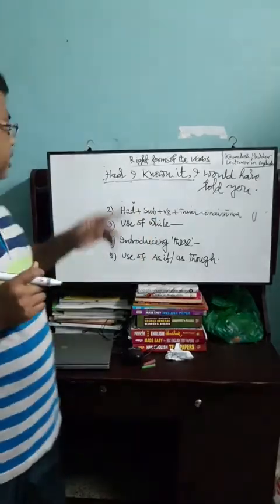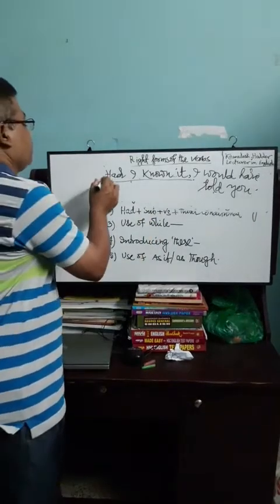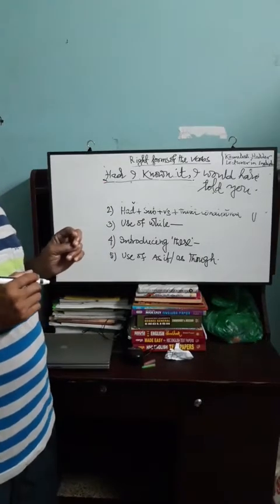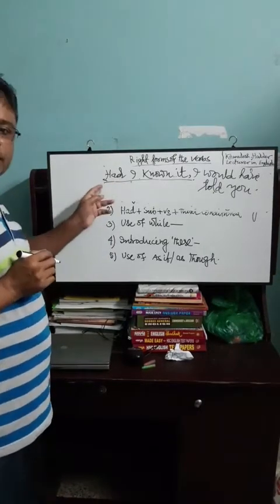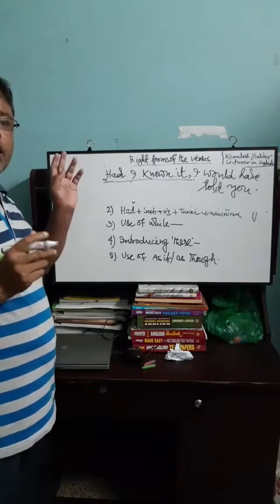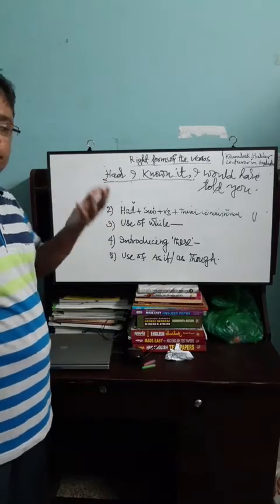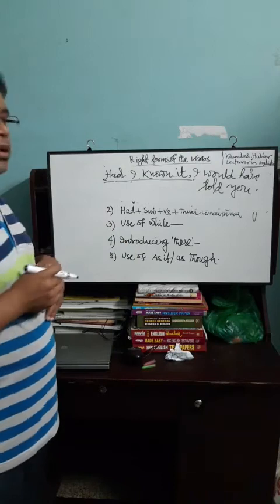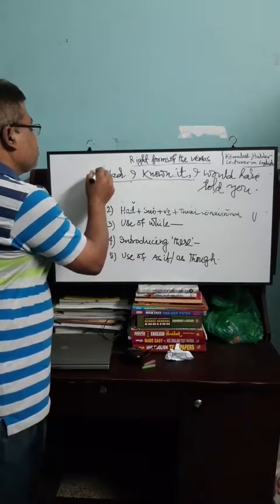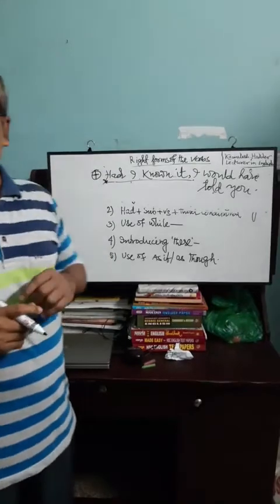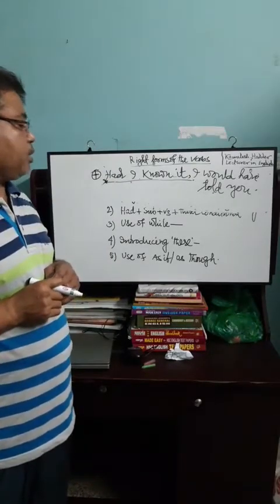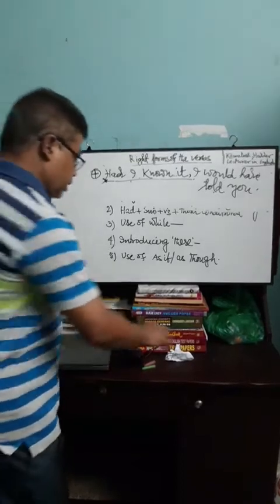But here, omitting if, we use had before the sentence, and here the had bears the same meaning as if, and that is why this sentence will also be in the third conditional. Had I known it, I would have told you. The next one.